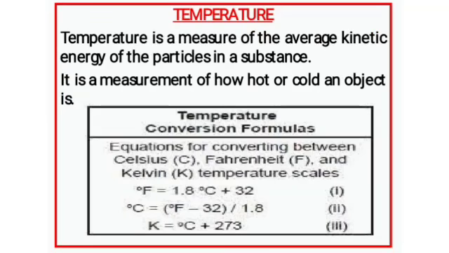Next one is temperature. There are 3 scales to measure temperature: Fahrenheit, degree Celsius and Kelvin. How can we define temperature? Temperature is a measure of the average kinetic energy of the particles in a substance.